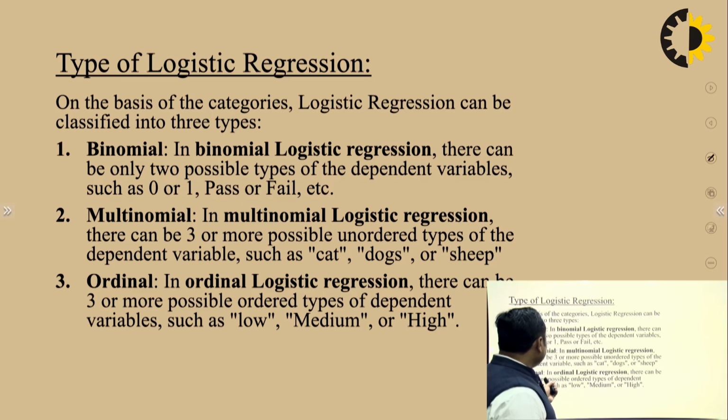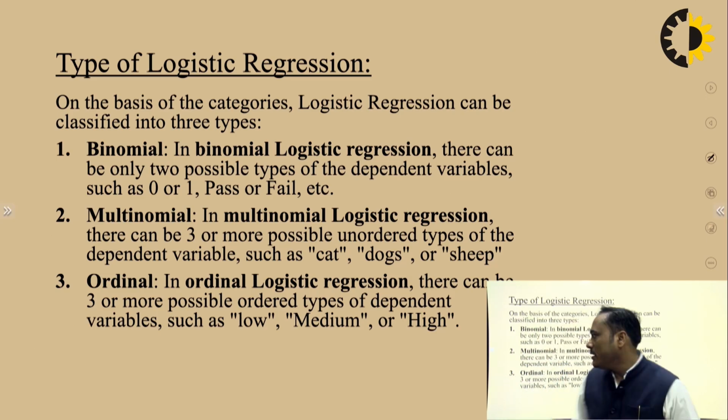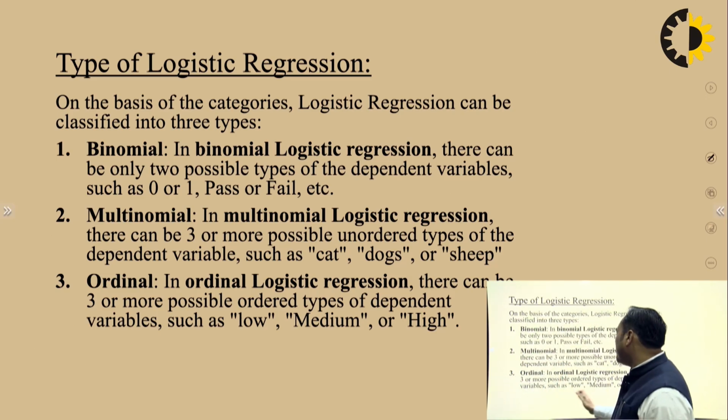And the third one is the ordinal. In ordinal logistic regression there can be 3 or more possible ordered types of the dependent variable. So there are different types of dependent variables such as low, medium or high. This is the category.